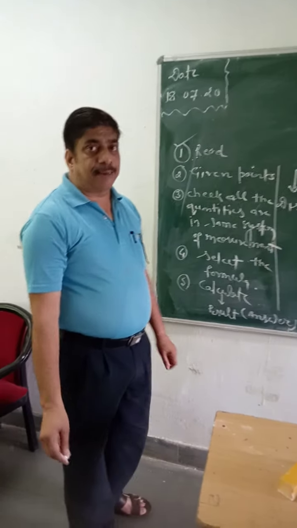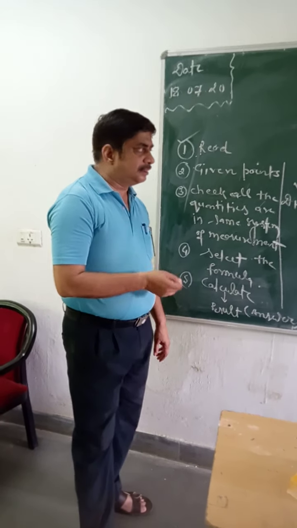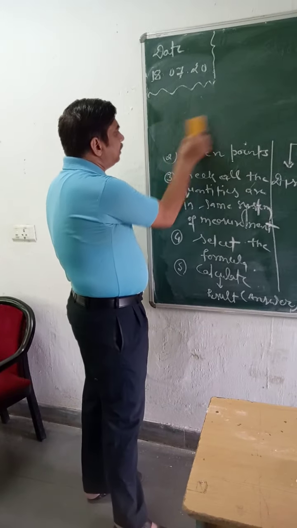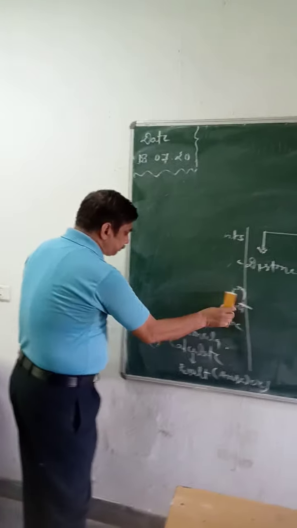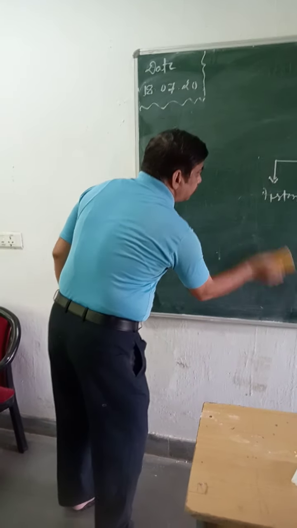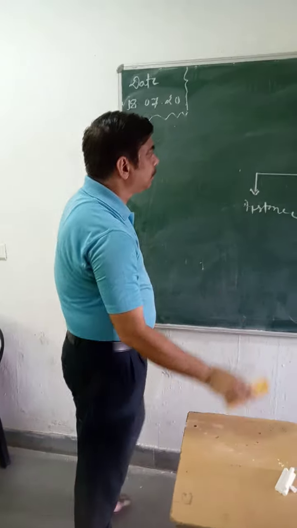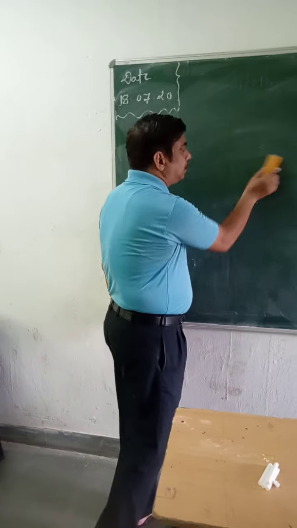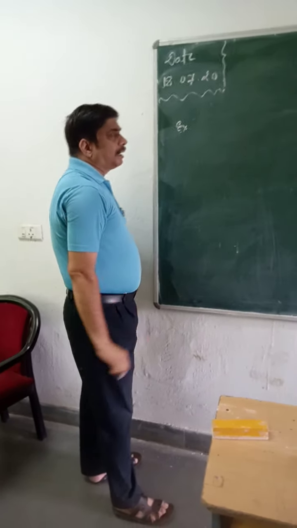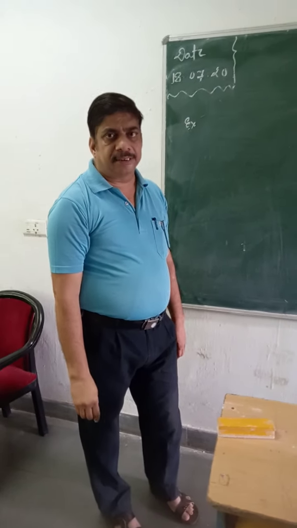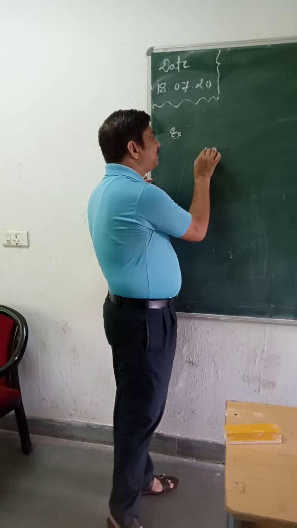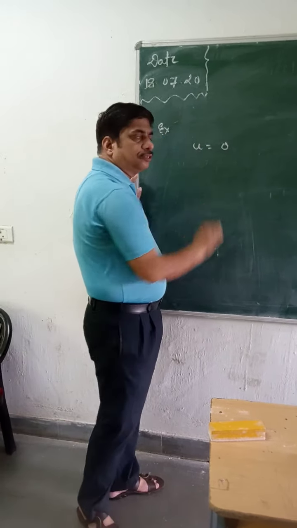Now let us take an example of this, how to solve the numericals. Here is one numerical example: a car starts from rest. As you read, car starts from rest means its initial velocity u is equal to 0.